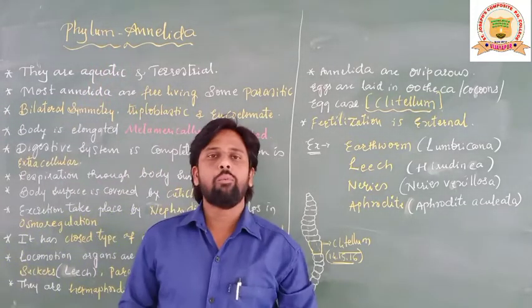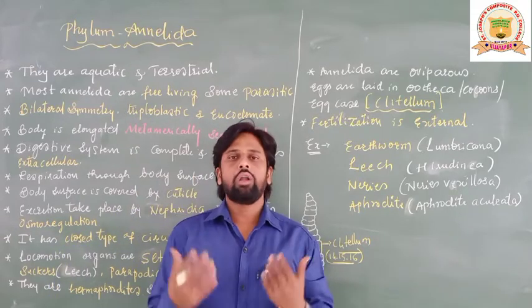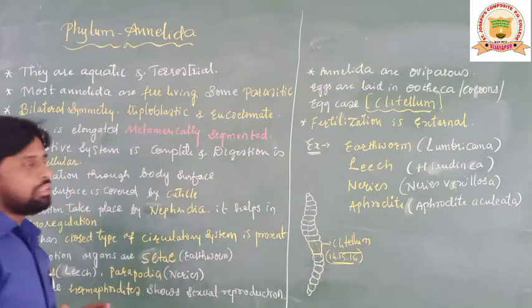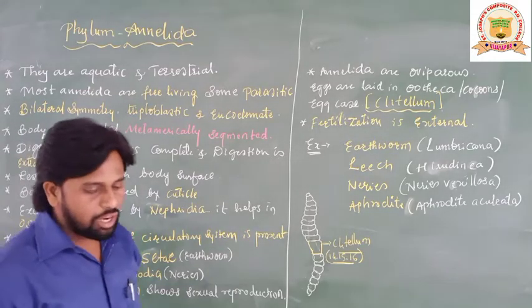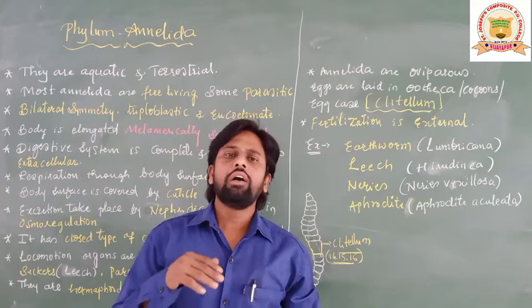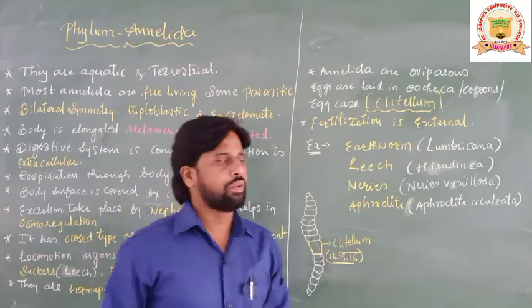Students, we are discussing the different types of animals present on the earth, which are grouped under several groups. In that we have seen a number of phyla. Now phylum Annelida is also one of the specialized groups of animals, which are a little higher than the remaining phyla which we have discussed in the previous classes.